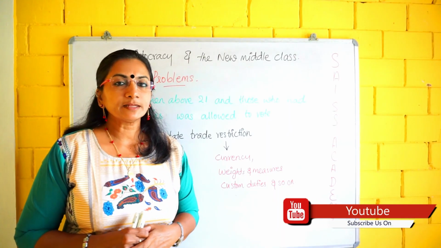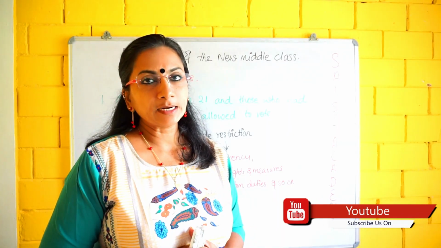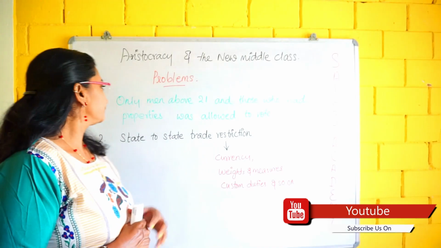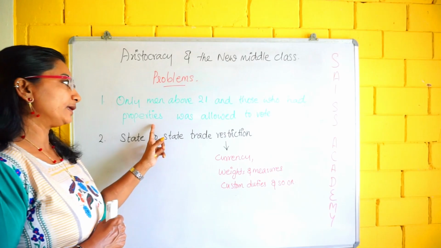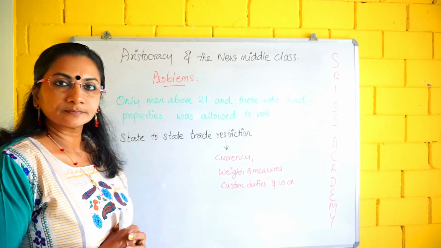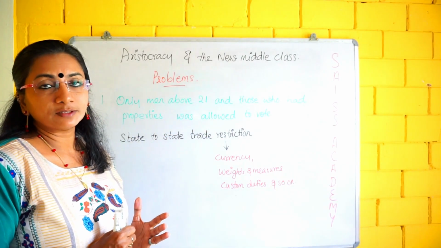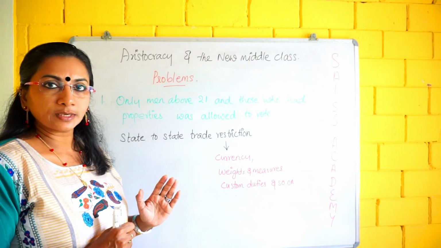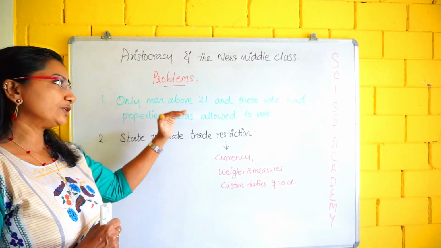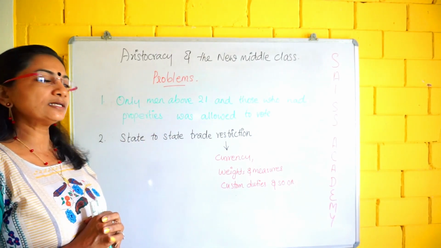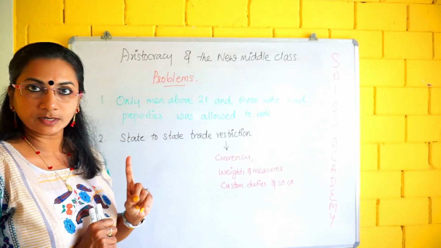So, what were the problems faced by this liberal nationalism? At that time, only men above 21 and those who had property were allowed to vote. The ladies didn't have the vote, so we are talking about the men. That was the one problem.